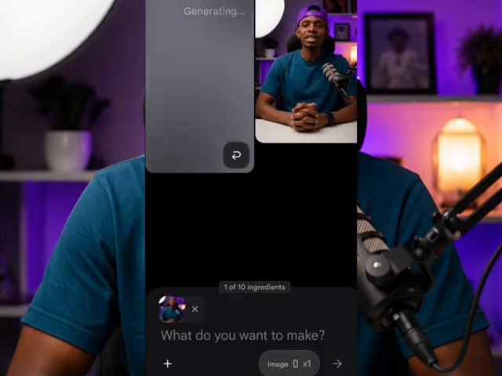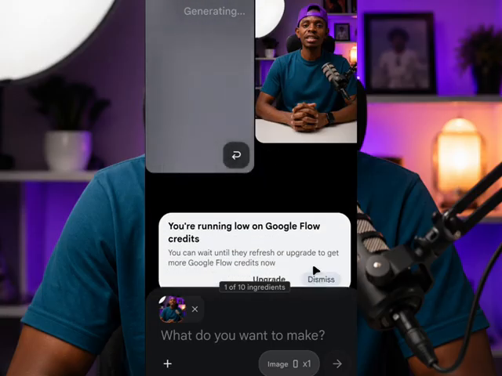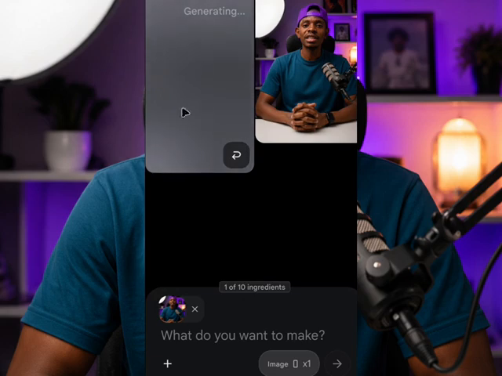Now, you see, I don't need to go and copy the prompt or do things or go to a studio to generate my videos. With this, it will generate the video for me. So I just need to give it some minutes. After giving it some minutes, it's going to generate the video. Let's wait for it to complete, and I'm going to play the video and you guys are going to see the video.